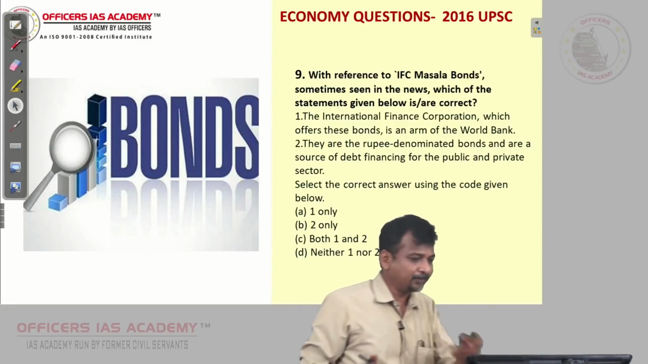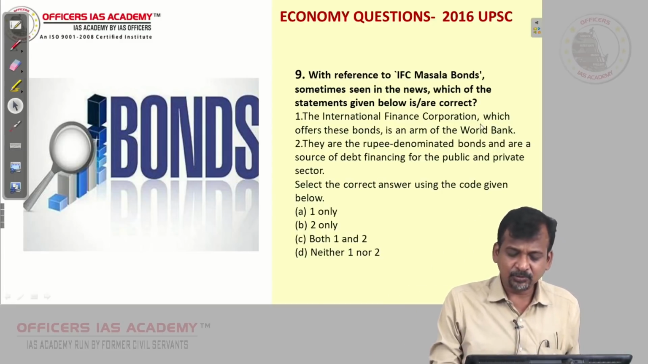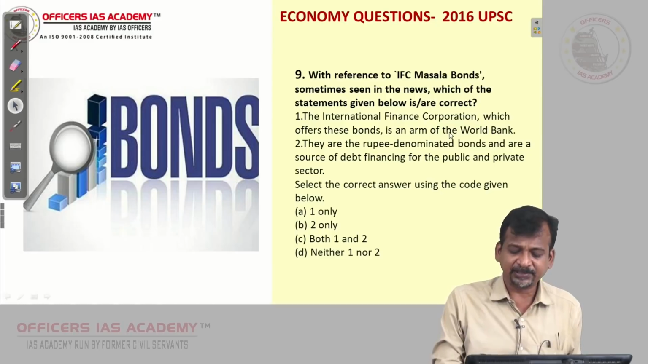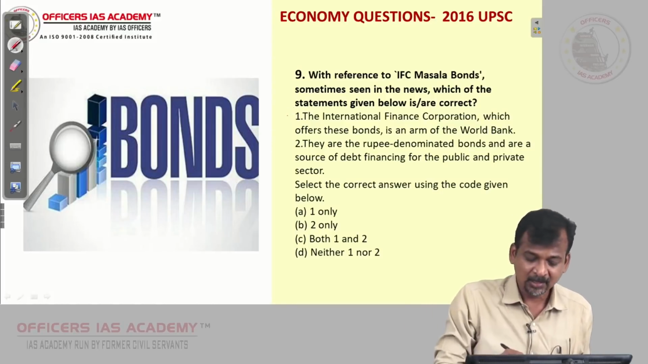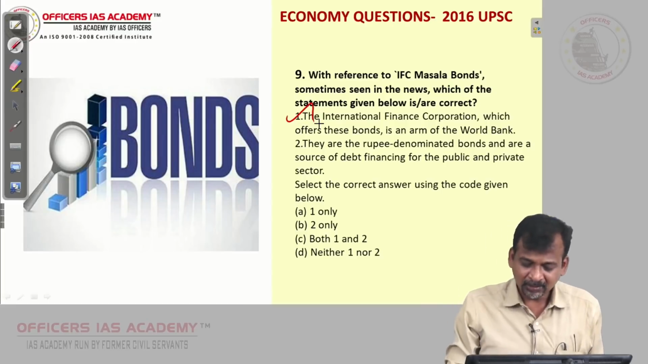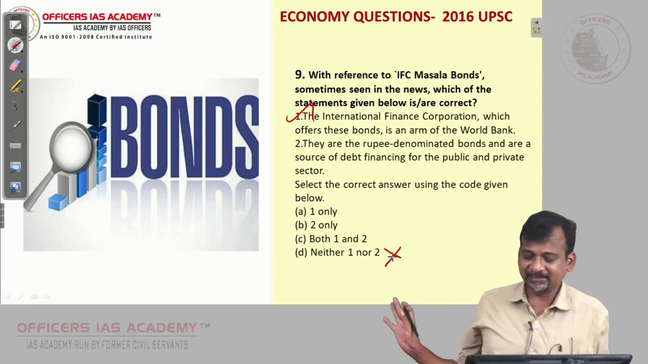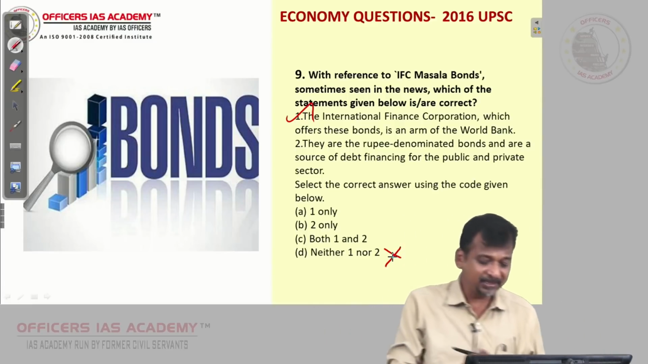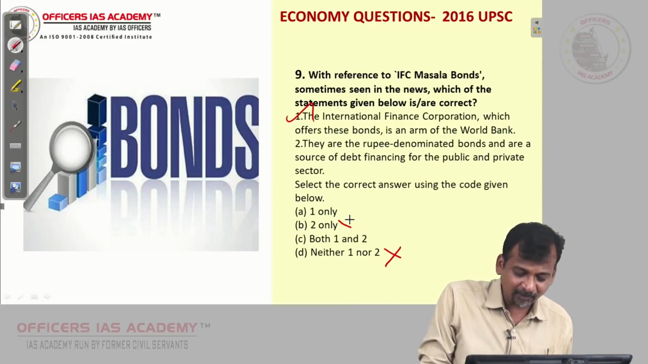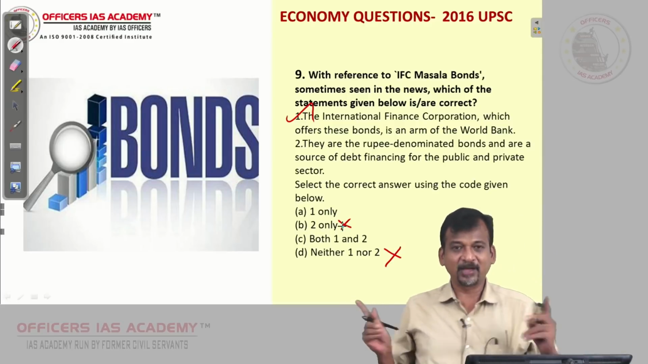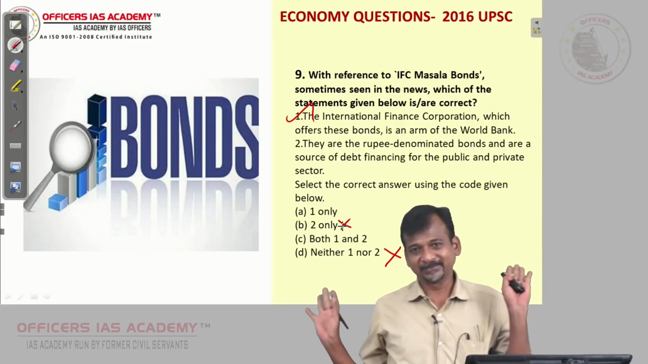Now, let us go to the question. The IFC Masala Bond, sometimes seen in the news, which are the correct statements? One: International Finance Corporation, which offers these bonds, is an arm of World Bank. Already I told you, it's a part of World Bank. So one is there. Immediately, definitely neither one nor two cannot be the answer. Either it can be one only or both 1 and 2. So even B is not there. I have brought down the elimination to either A or C. Right.